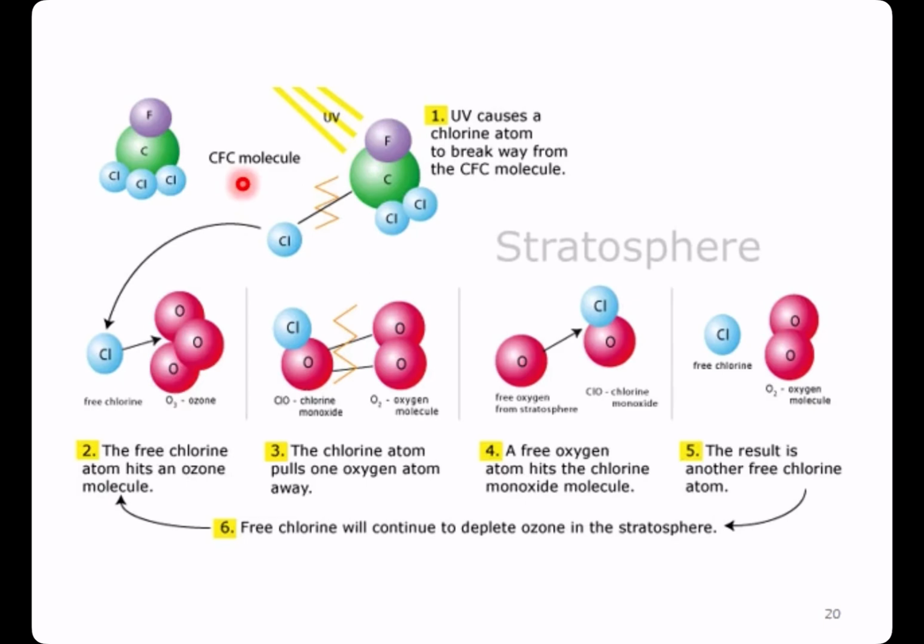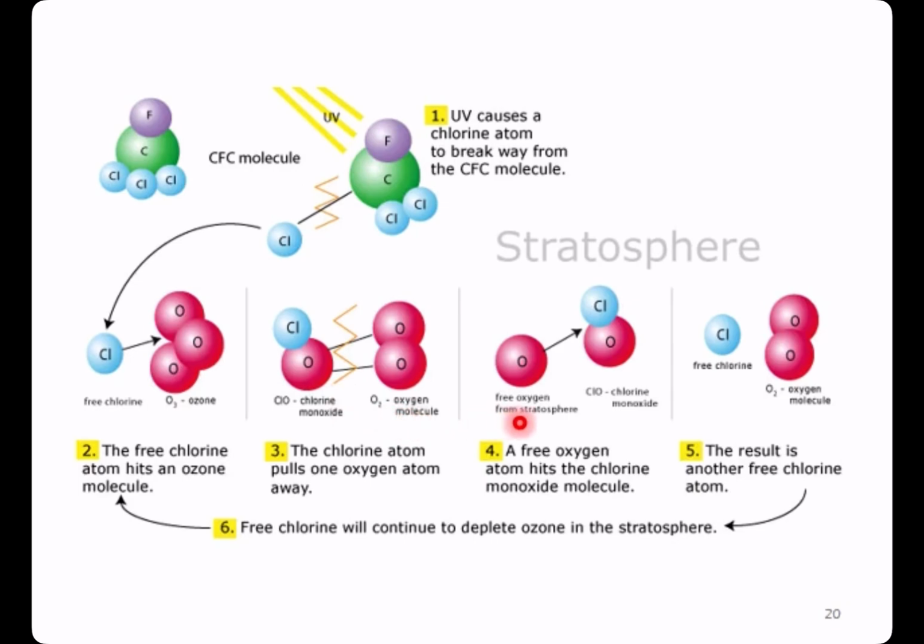Now CFC is short for chlorofluorocarbon. So what happens is that the UV light causes a chlorine atom to break away from the CFC molecule. Okay? Now this free chlorine can interact with ozone, and it will take one oxygen atom away from the ozone, creating a chlorine monoxide and oxygen molecule.